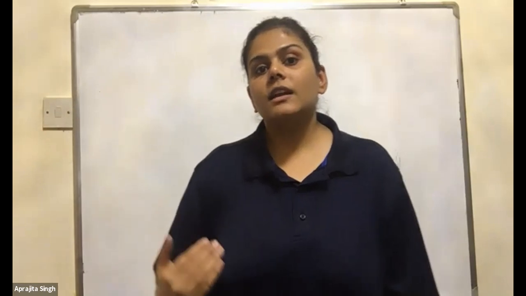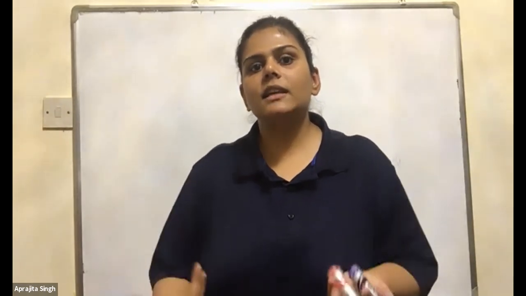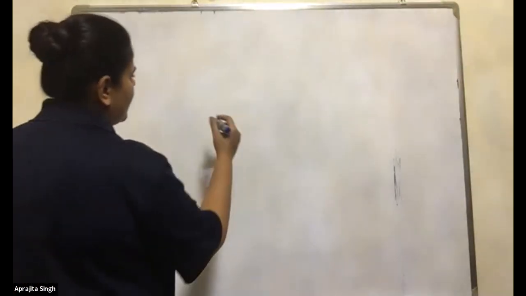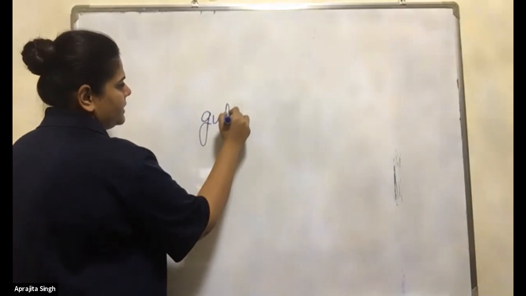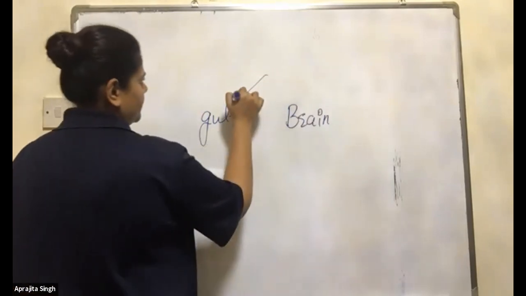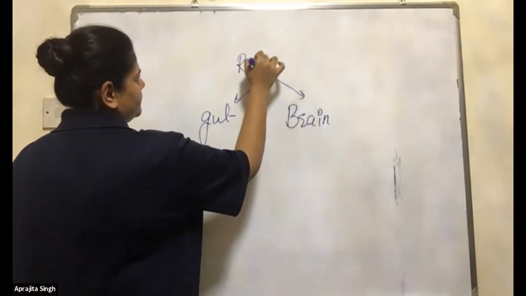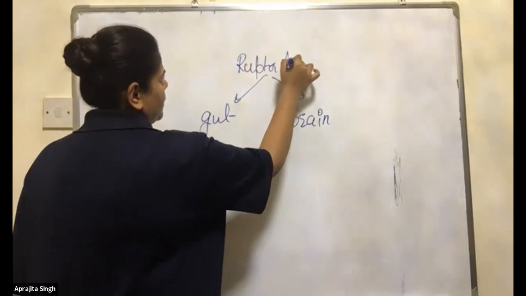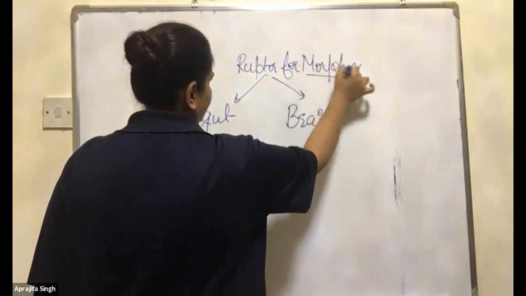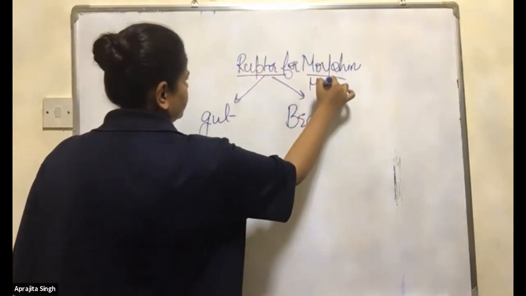So that's why we have the receptor for morphine, because the body itself generates that chemical from which we will not feel the pain. The morphine receptors are present in the gut. Write it down. They are present in the gut and the brain. Receptor for morphine, or you can say heroin.